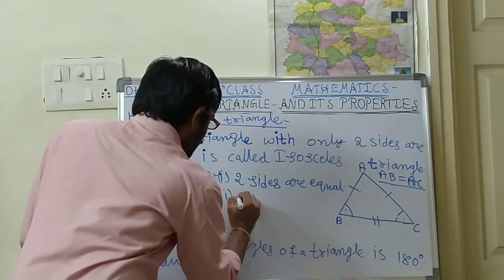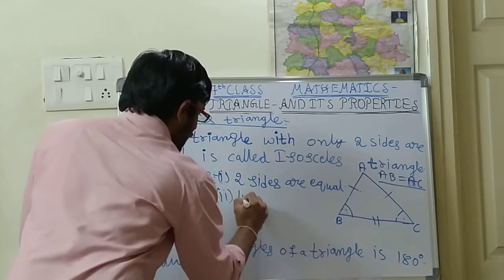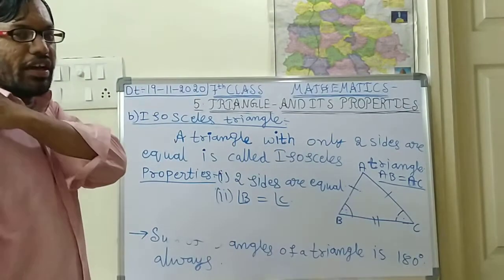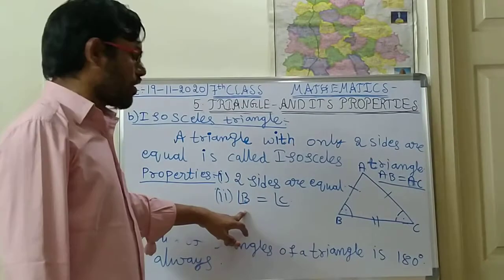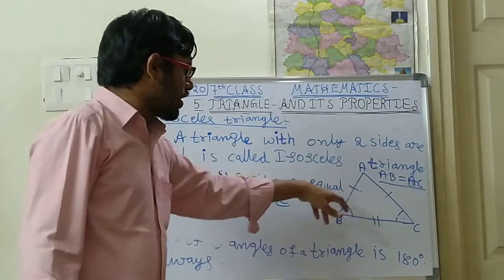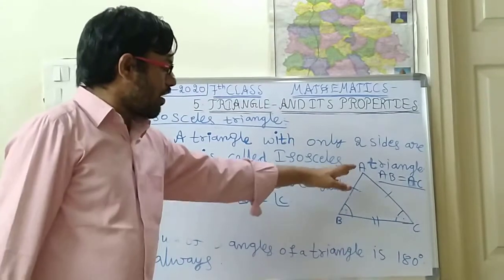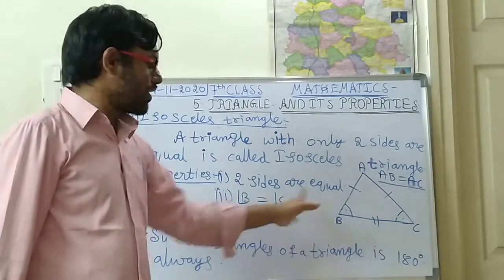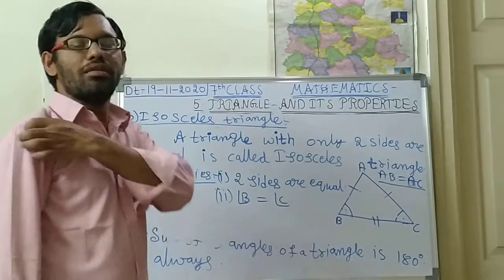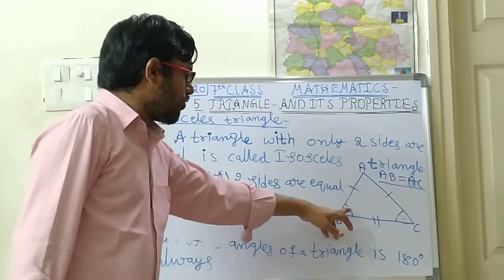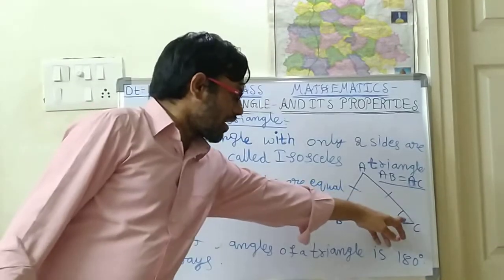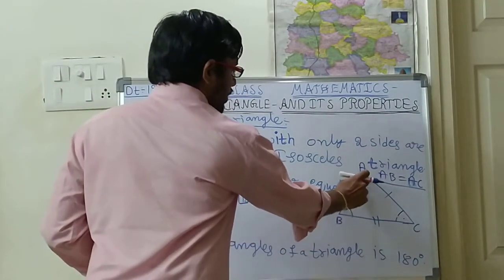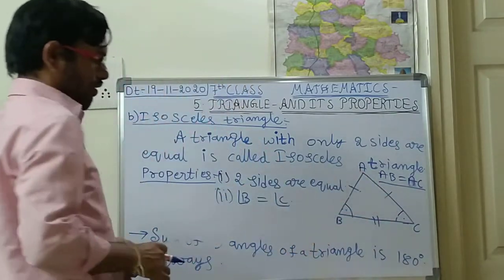See children, now here angle B is equal to angle C. Instead of writing in words, I am mentioning it like this so that you can understand very easily. Two sides are equal, that means AB is equal to AC. So for the equal line segments, the opposite angles also will become equal. Whatever angle one is, the other angle also will become the same angle. But not for this angle. This angle will be different compared with these two angles.